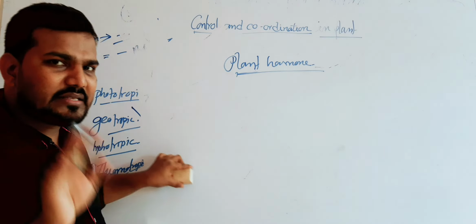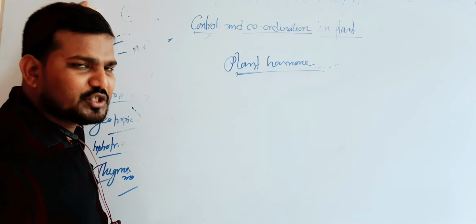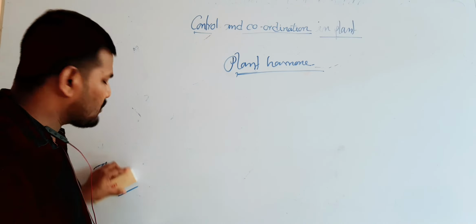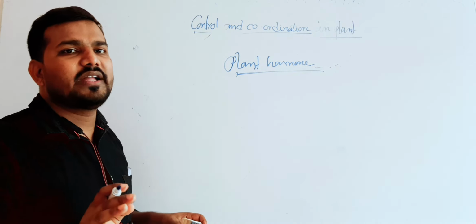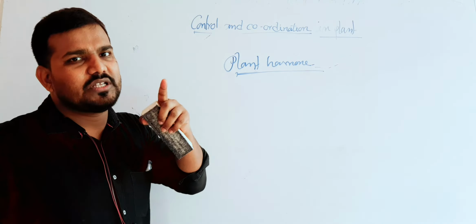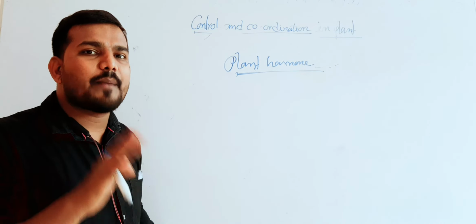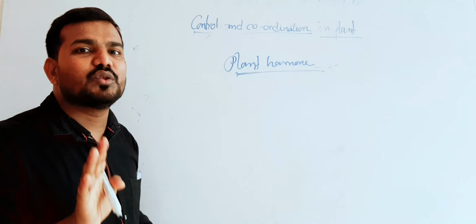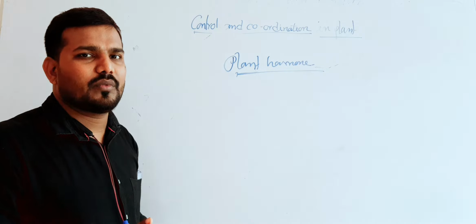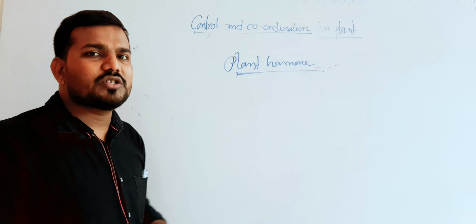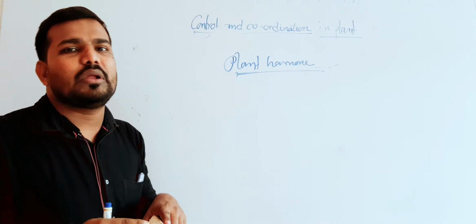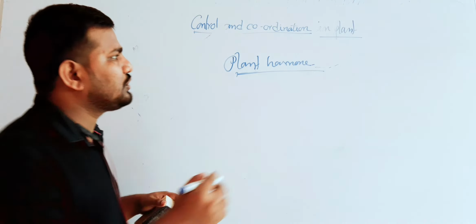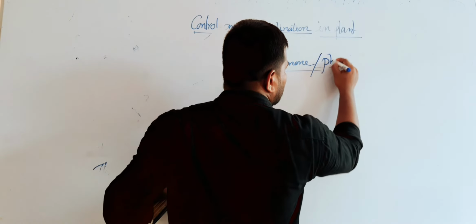Some chemical substances are secreted from the meristematic tissue and are circulated or transported with the help of water to the distal part of the body, which means away from the source region. They act on that region, and after the activity they are destroyed. This type of substance is known as a plant hormone. Most plant hormones are growth regulatory substances. That's why they are also known as phytohormones.